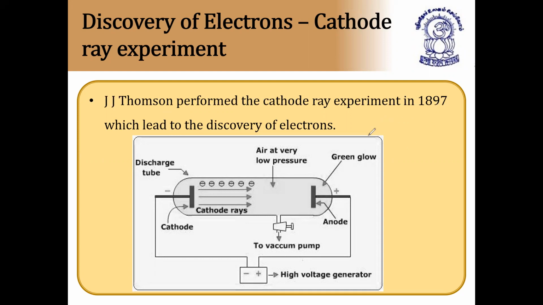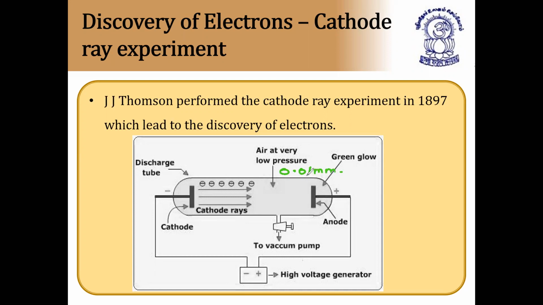Now, what happens when the discharge tube is connected to the high voltage generator? After a certain interval of time, when the pressure is very, very low, that is 0.01 mm of mercury, or 0.01 atmospheres, this value is very important. Then you will notice that a beam of particles migrates from cathode to anode.